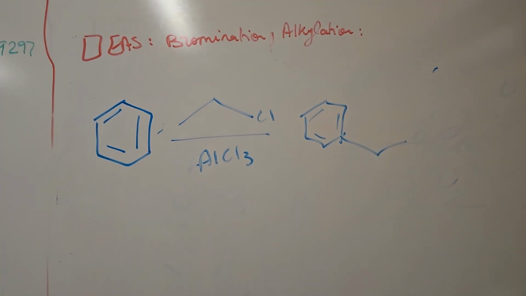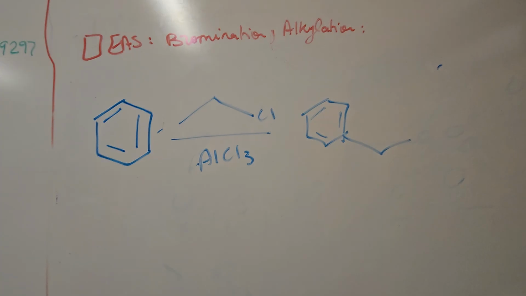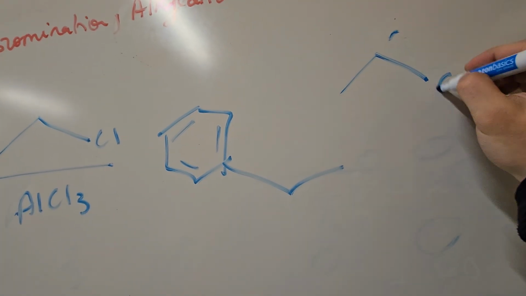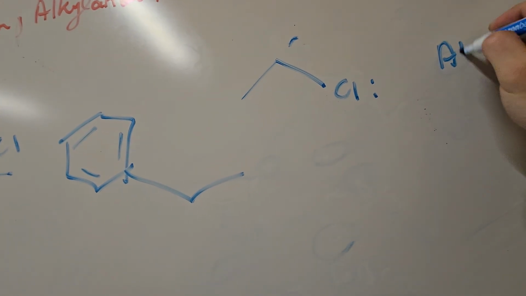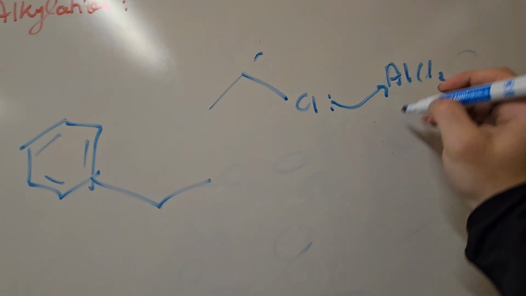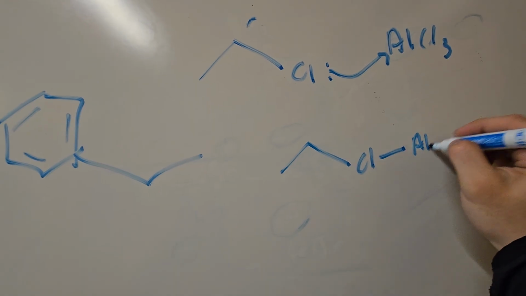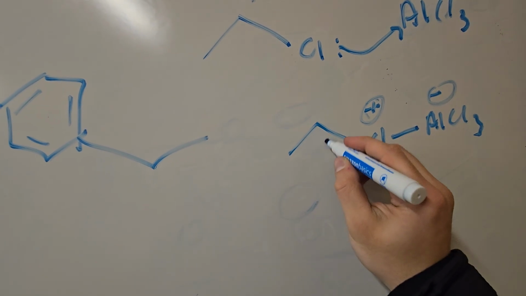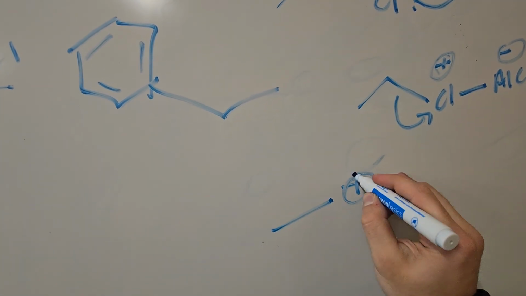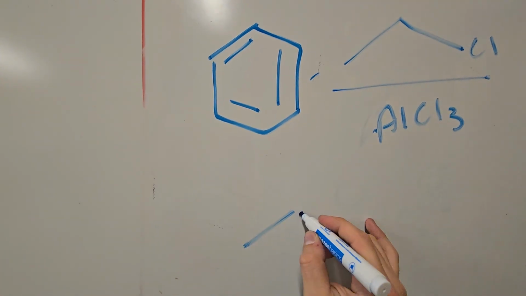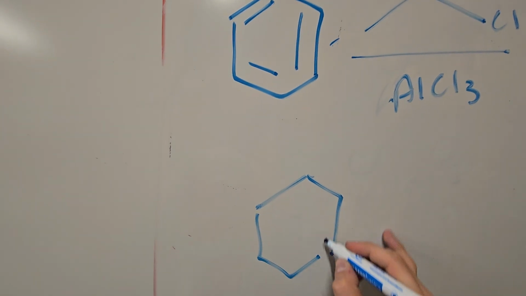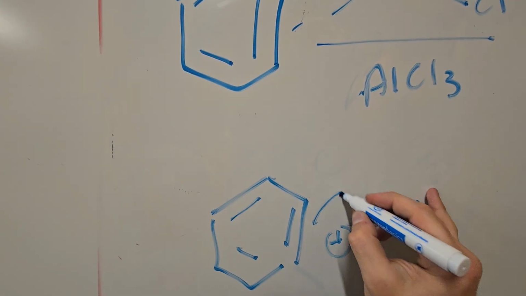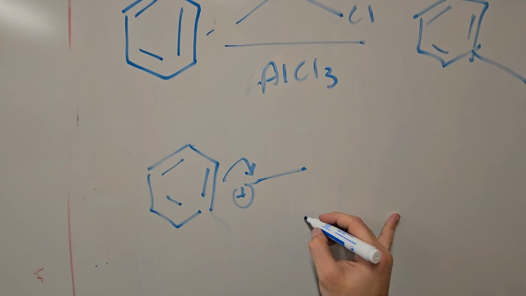EAS alkylation is also similar to the bromination mechanism, where we prepare a good electrophile from our Rx species, like such. And so, now with our good electrophile, we can have an attack,